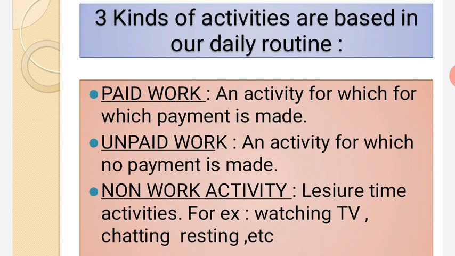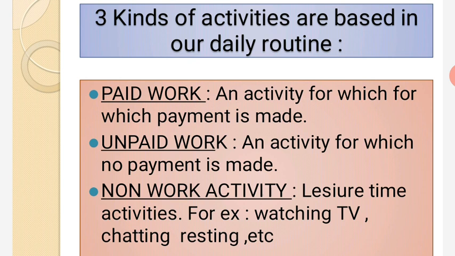Next, three kinds of activities are based in our daily routine. What kind of activities are there? First one is paid work. If you work, you will get the payment for that, an activity for which payment is made. Like doctors, teachers, a chef, a lawyer, a CA, a CS, all the people who are working and getting payment in return, that will be termed as paid work.